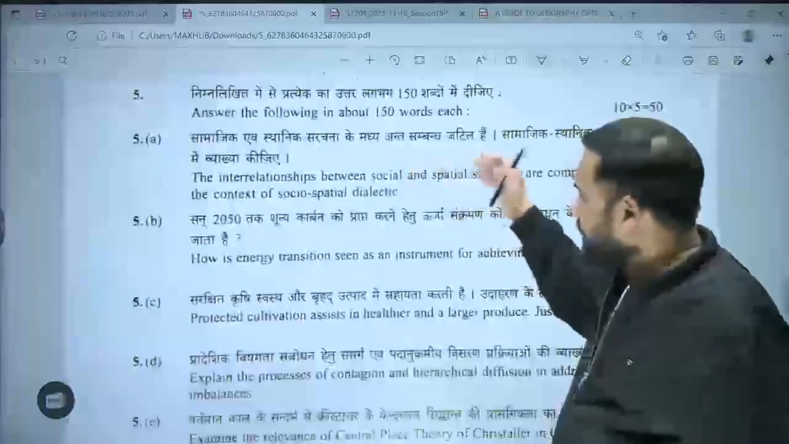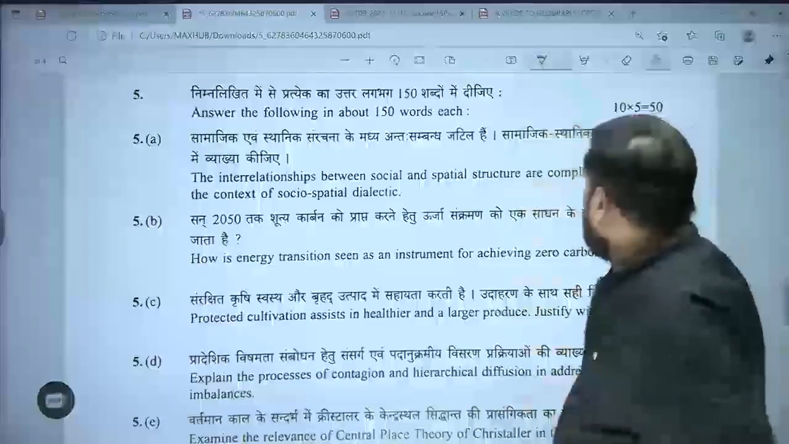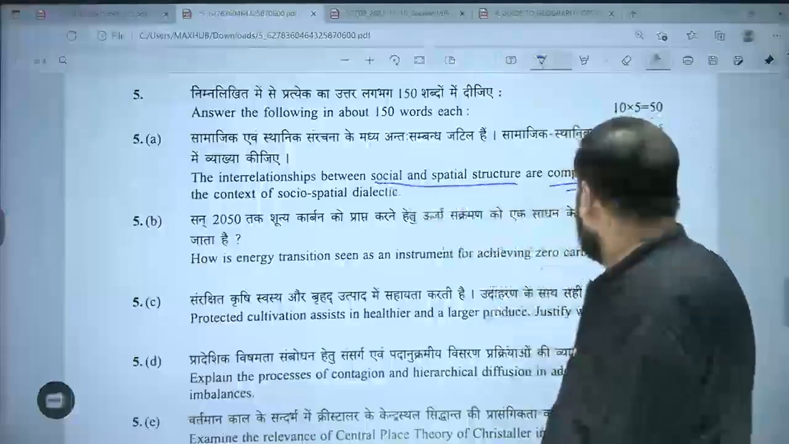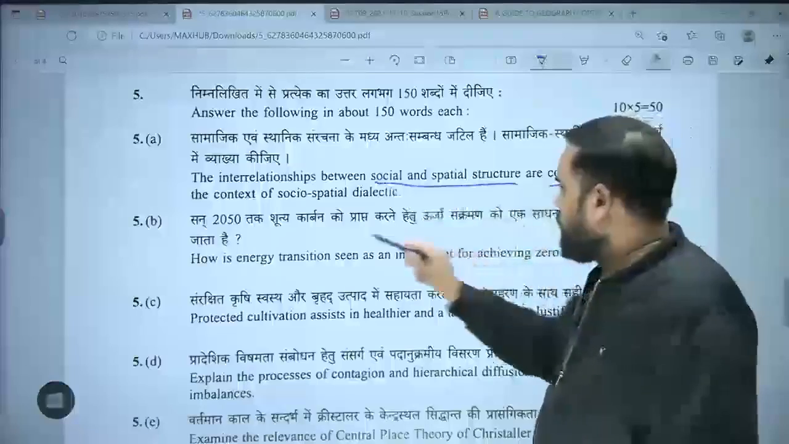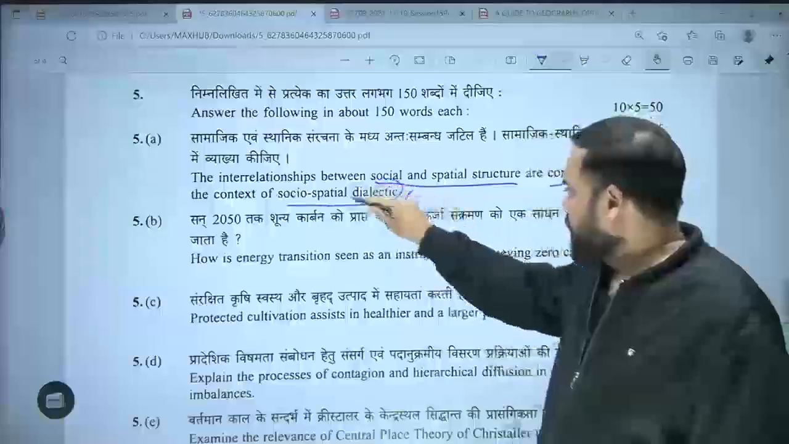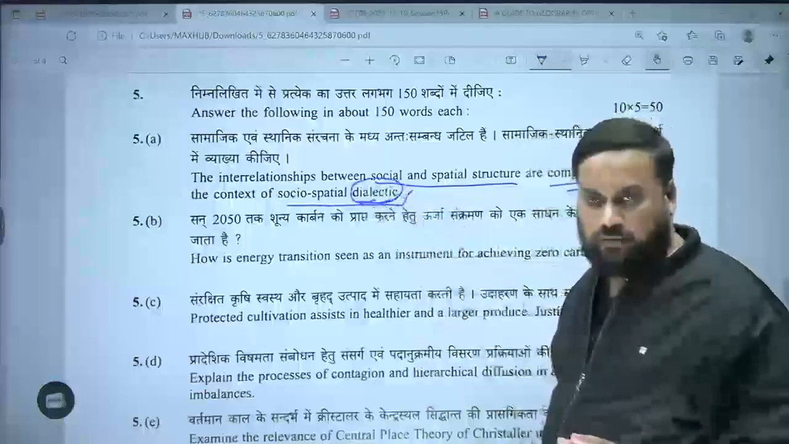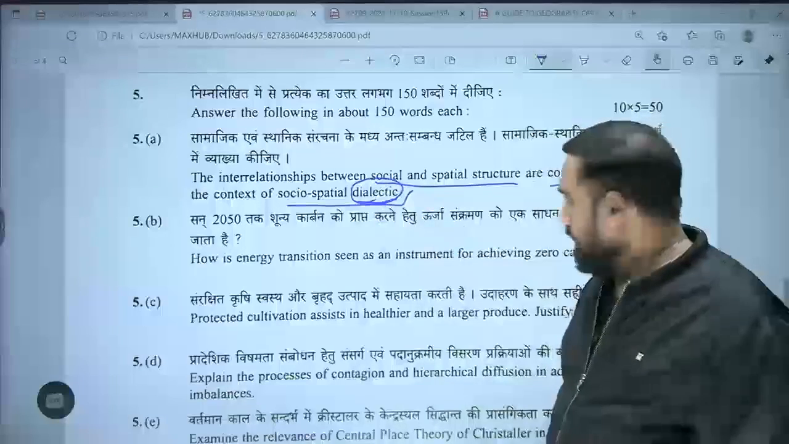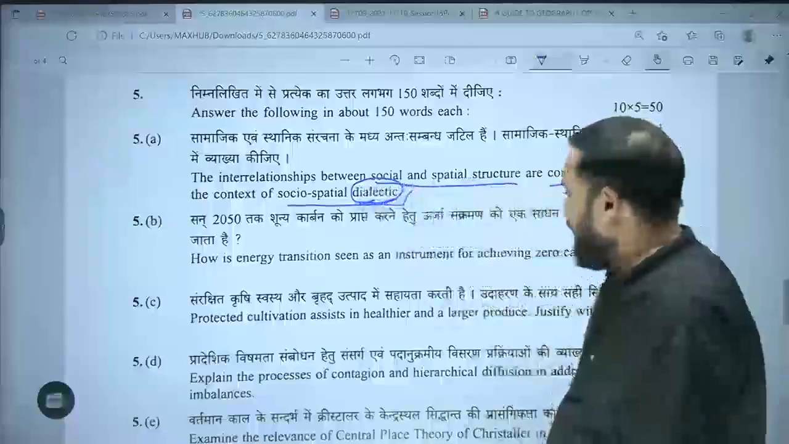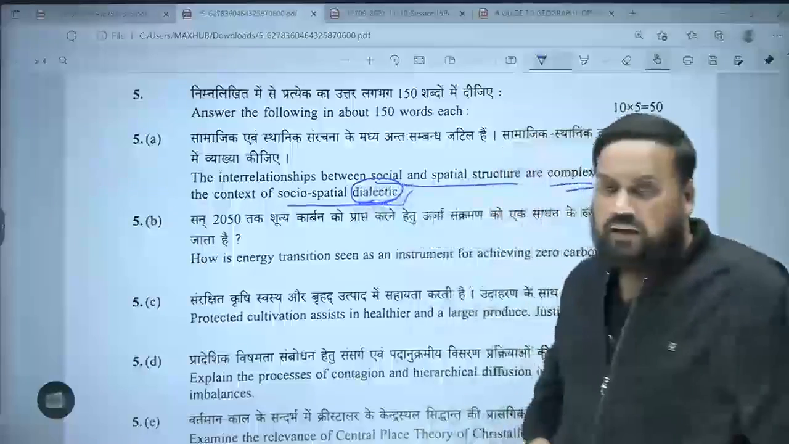Then question number 5 was another compulsory question. Interrelationships between social and spatial structure are complex. Explain in the context of socio-spatial dialectic. So when I was teaching marks, I told you what dialectic means. Two-way relationship. Okay? So interrelation between social and spatial structures are complex. Explain in the context of socio-spatial dialectic.